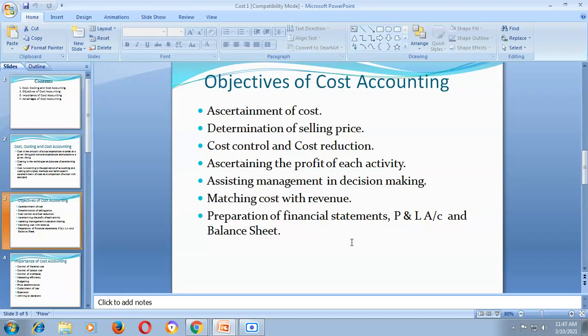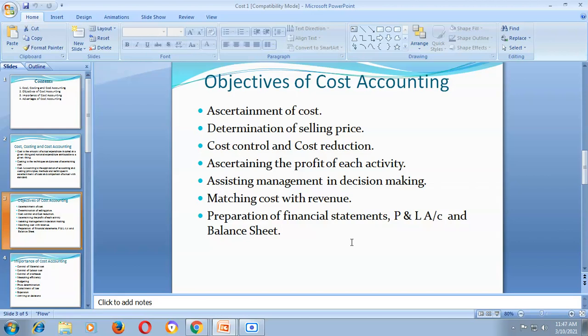So to know the profit level of each department, each activity, cost accounting is very helpful. So the profit of any activity can be calculated with the help of cost accounting. The purpose is to know the profitability level of each department or each activity.